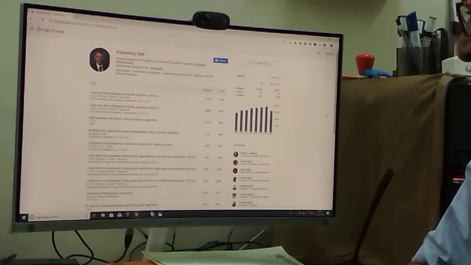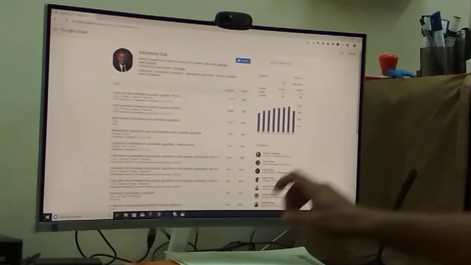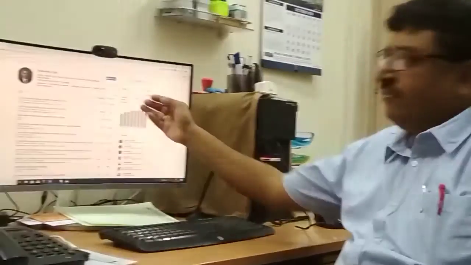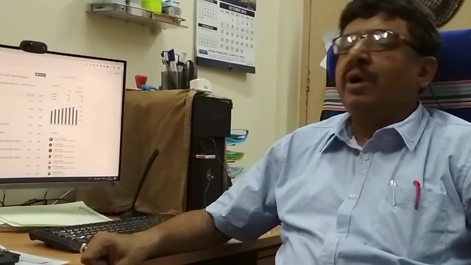Now he is well renowned and his H-index is 114. 114 means he has at least 114 papers which have at least 114 citations. This is a terrific figure. It can give him a ranking worldwide, maybe within 200 all over the world.